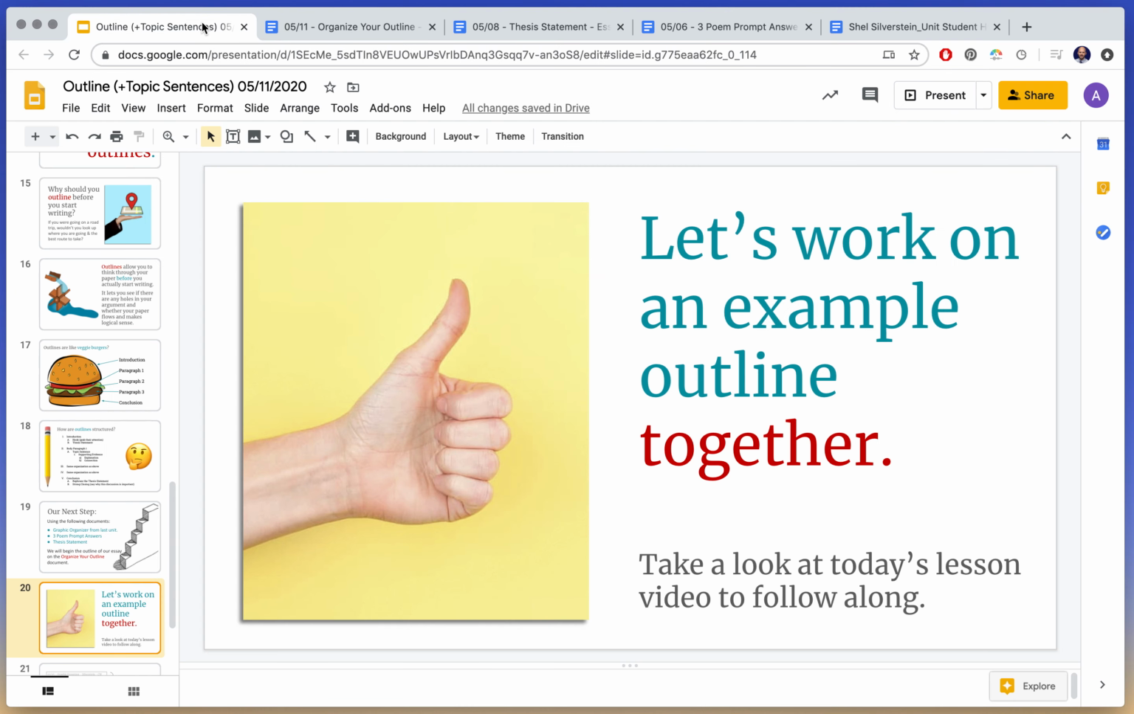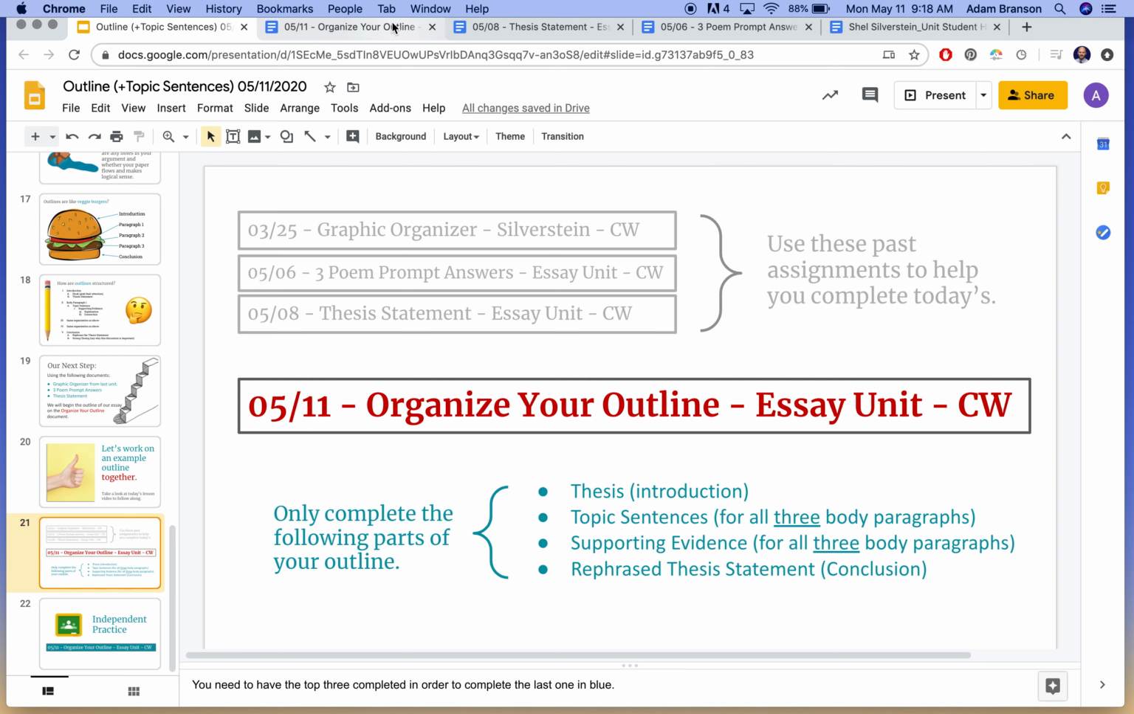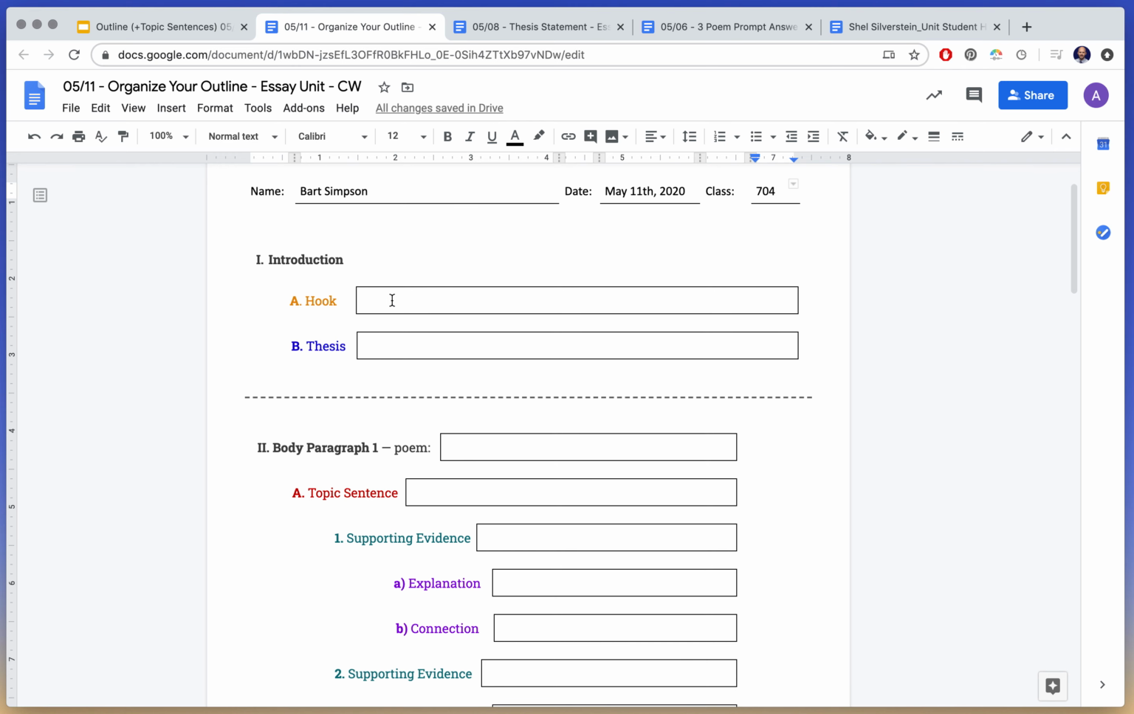And actually, if you go to the presentation today, I explain you need these 3 tabs we have open right here, and we only have to complete the thesis, topic sentences, supporting evidence, and the rephrased thesis statement. Those are what we have to fill in today. I'm going to show you how to do it. All right. We don't have to do a hook yet, but we do have to do the thesis.